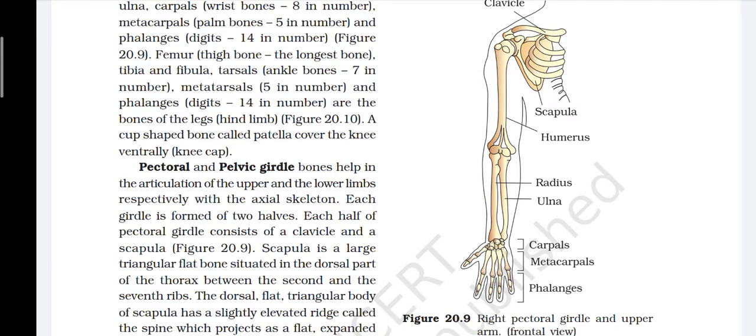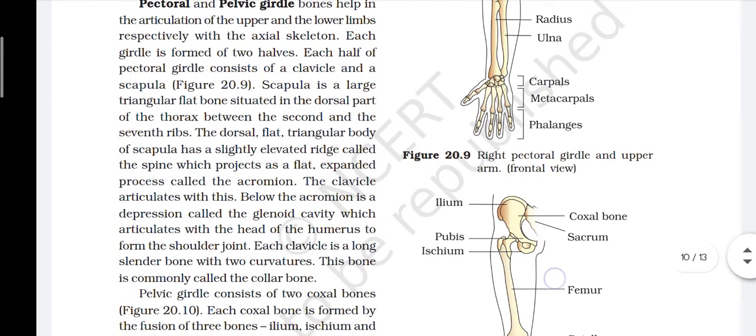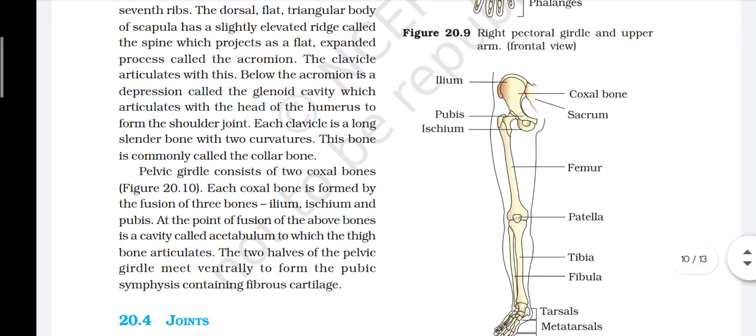Scapula is a large triangular flat bone situated in the dorsal part of the thorax between the second and the seventh ribs. The dorsal flat triangular body of scapula has a slightly elevated ridge called the spine which projects as a flat expanded process called acromion. The clavicle articulates with this. Below the acromion is a depression called the glenoid cavity which articulates with the head of the humerus to form the shoulder joint.